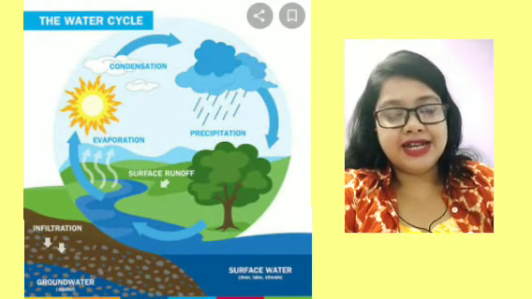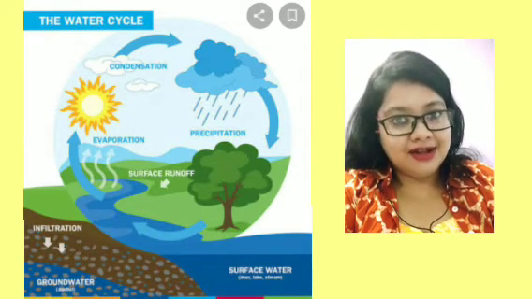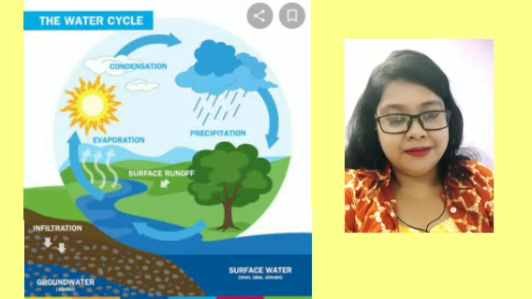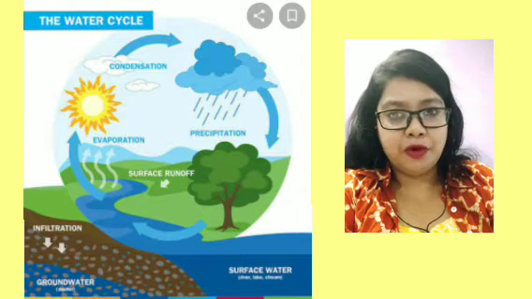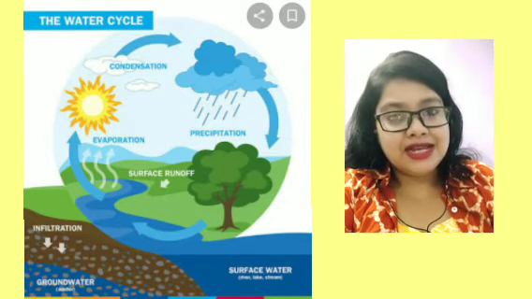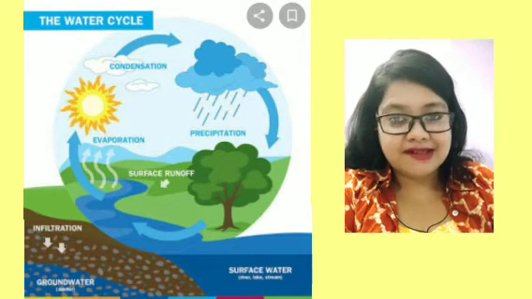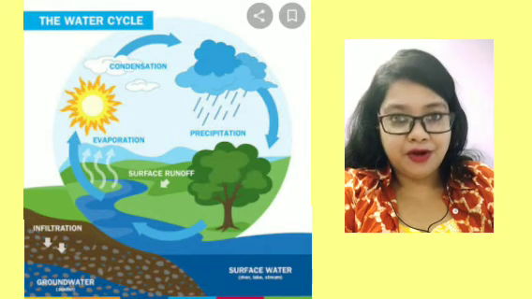So children, the water bodies that surround the earth's surface occupy 3/4 portion, and that is why the earth is called the blue planet, as it looks blue from space. Now the huge masses of water that surround the different continents, with the sun rays, start evaporating.